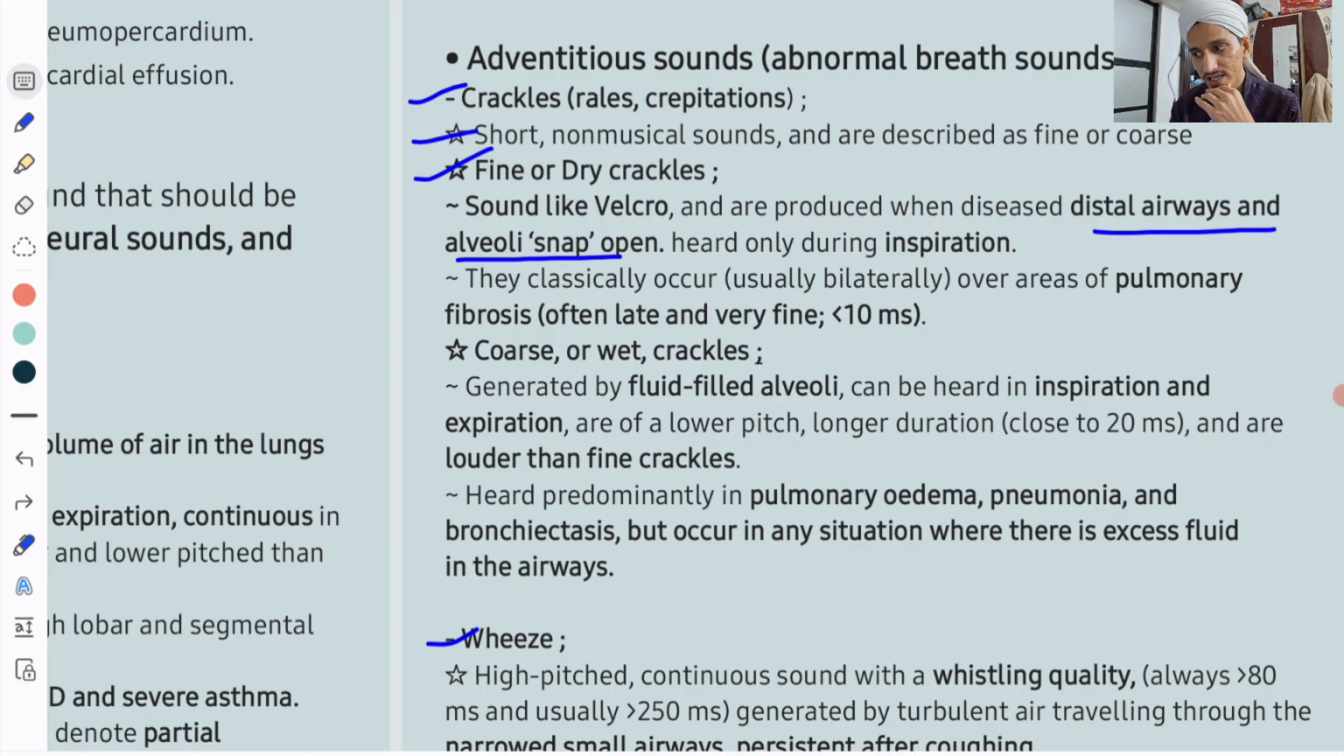They are heard only during inspiration. Classically they occur usually bilaterally over areas of pulmonary fibrosis, often late and very fine. That is one. Coarse or wet crackles, by the name only you can identify. Generated by fluid filled alveoli. They are heard in both inspiration and expiration. They are louder than fine crackles.